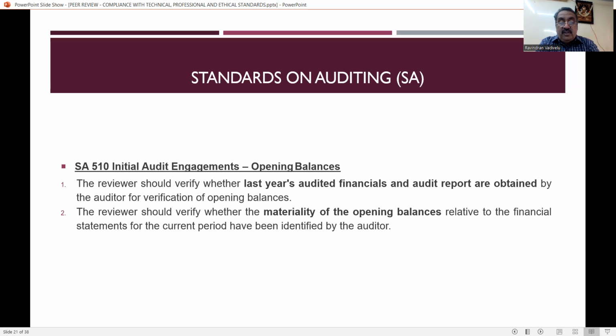Then the reviewer should verify whether the materiality of the opening balance related to the financial statements for the current period has been identified by the auditor. So in SA 510, they say that it is not only the verification of the opening balance, but also whether there is any materiality concept in the opening balance. Suppose there is any outstanding balance or any tax arrears stated last year, where everything has been properly brought forward into this year, this has to be verified by the auditor. And again, it is a duty of the reviewer to see whether the auditor has verified the opening balance or not.